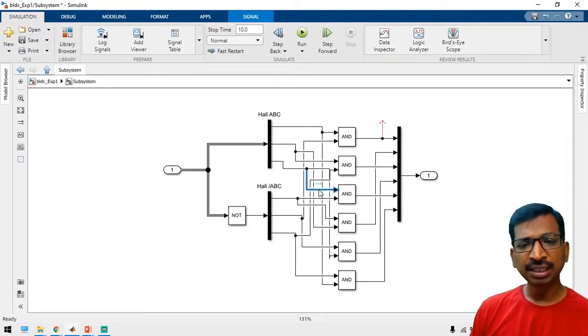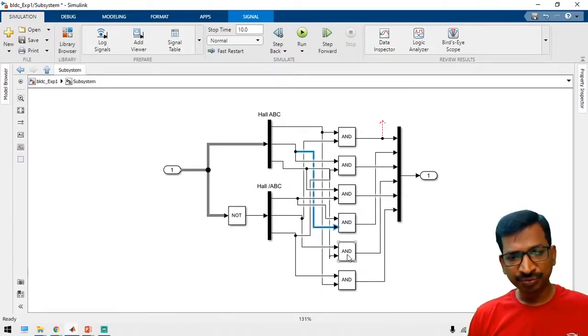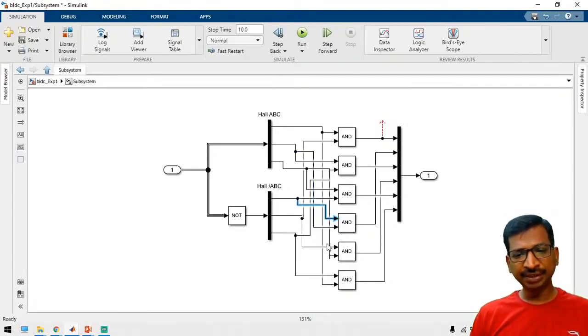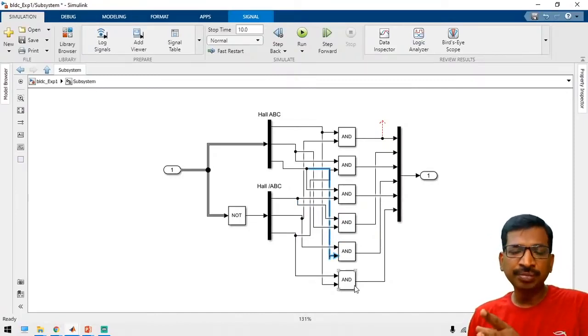For the B phase, take C positive and then A negative. Similarly, next one, take B positive and then A negative. Similarly, take the remaining sequences also. So if you run this sequence, then your commutation logic will get ready.